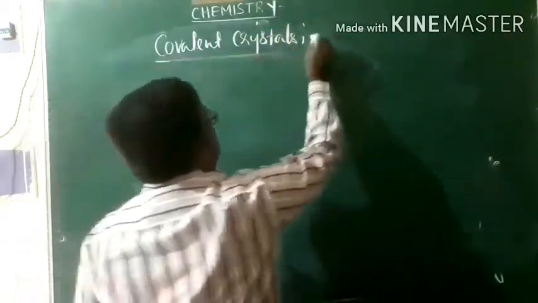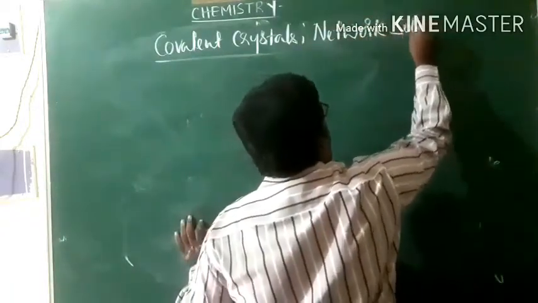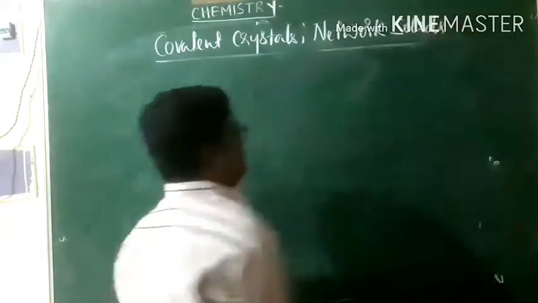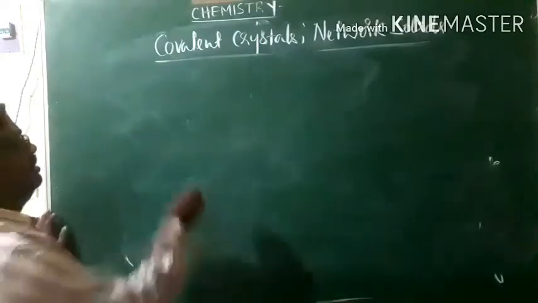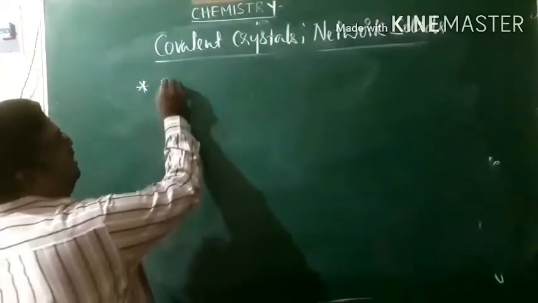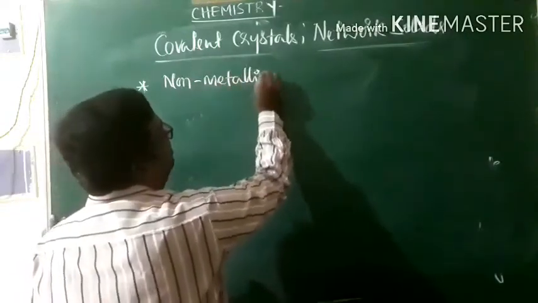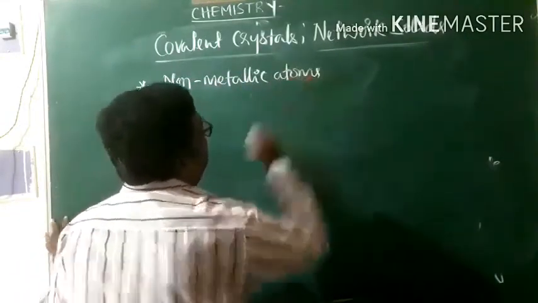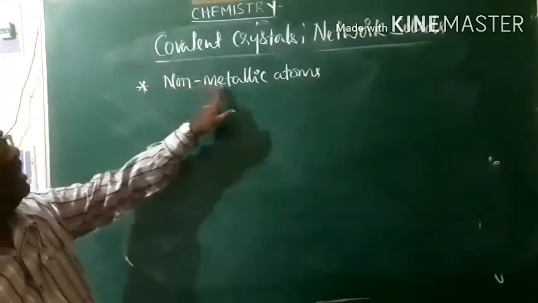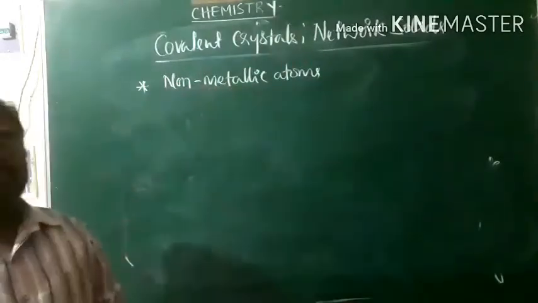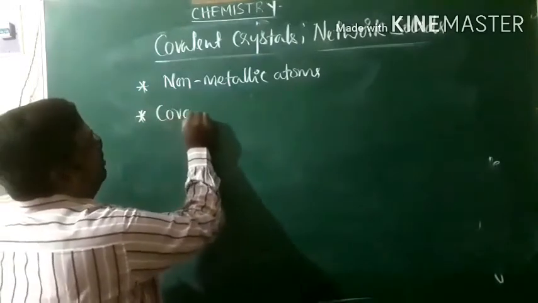Now we'll take up one more crystalline solid, that is covalent crystals, also known as network solids. Covalent crystals are the crystalline solids containing non-metallic atoms as their constituent particles, held together by strong covalent bonds.